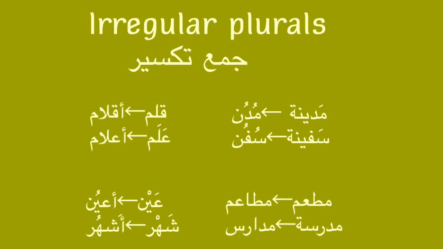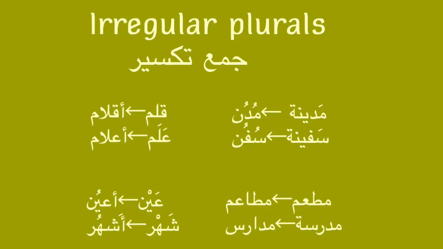Now there are over 15 rules to make irregular plurals in Arabic, but you will have a group of words following the same rule or pattern. So this will help you actually while memorizing irregular plurals. So I advise you to take every group of words which follow the same rule and memorize them together.